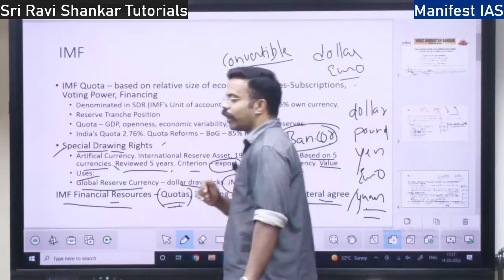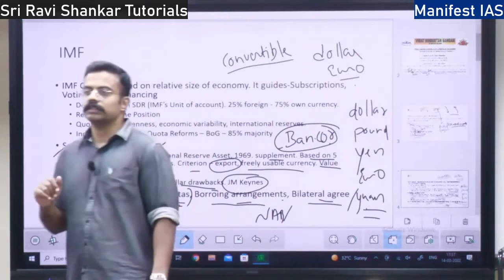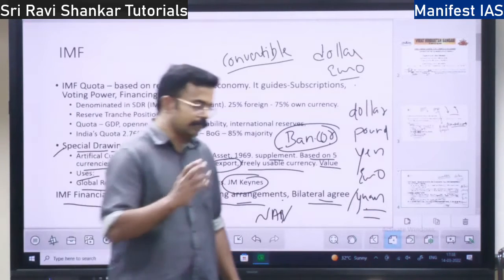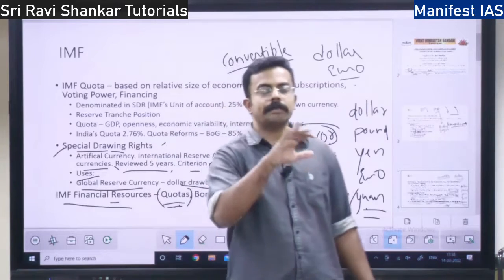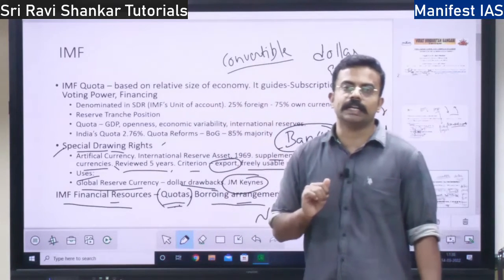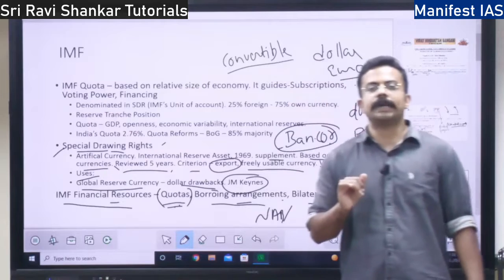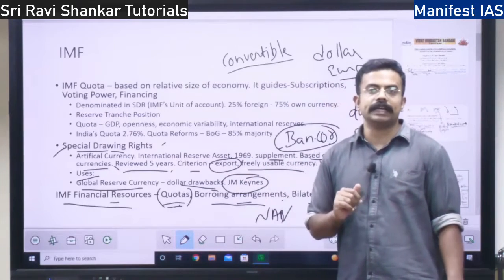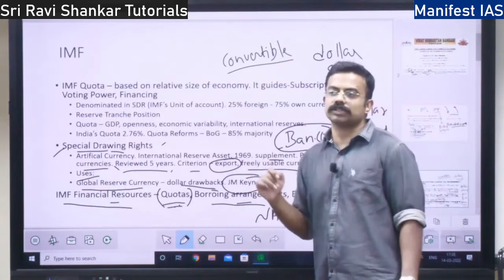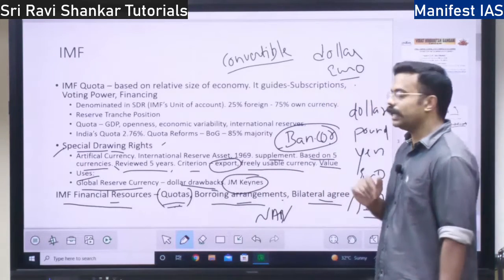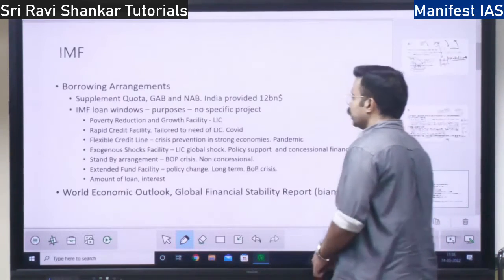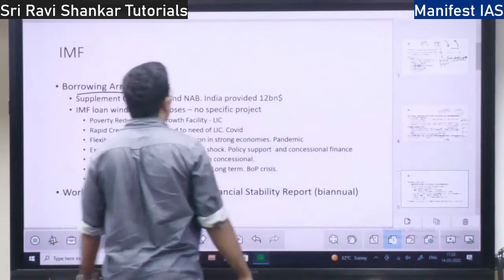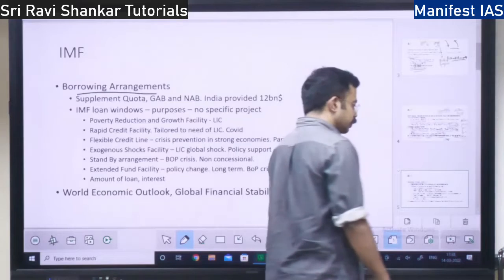So why should the IMF have the reserves? Because being an institution aiming to maintain economic stability, economic stability is maintained only when you have resources, or else you cannot maintain it. So raising of resources is very, very important for any institution, right? Next, we will talk about the borrowing arrangements. What are the borrowing arrangements?